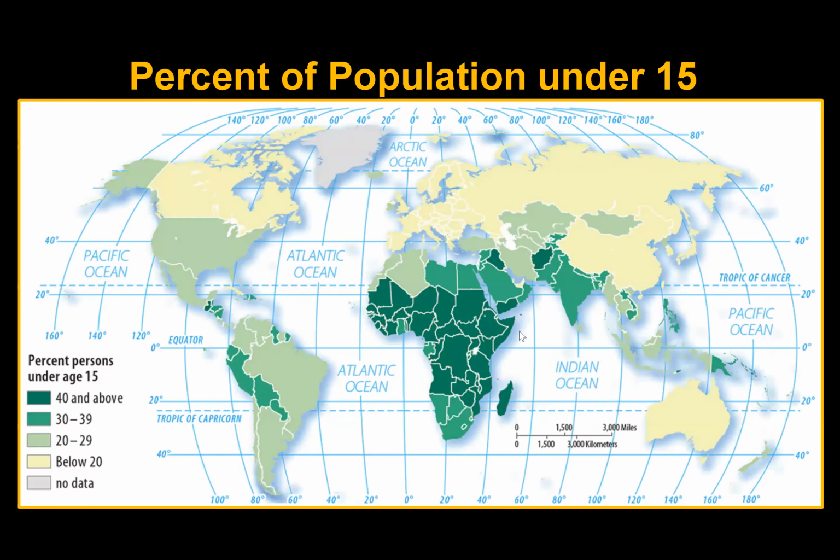And an important thing is looking at the percent of your population that's young, under the age of 15. These are children that are going to eventually have their own kids. And so if you look at this, 40% and above in sub-Saharan Africa are under the age of 15. So there's a momentum built into population growth based on the fact that you have so many young people that are about to have their own children. And you can see that in sub-Saharan Africa. So even if you stop policies and just not having any kids, it's going to continue for another 20, 30 years.